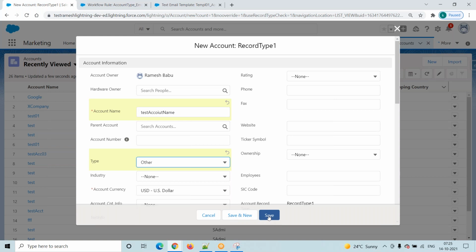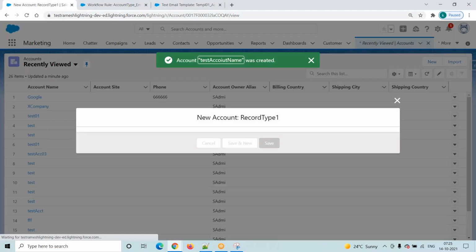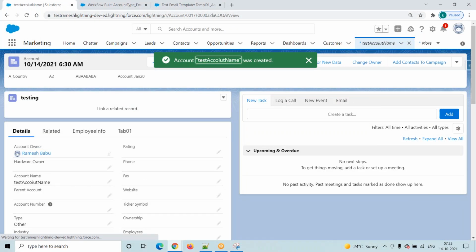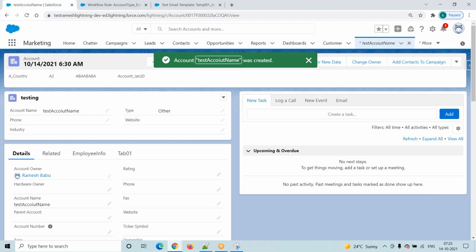When I click on the Save button, what will the system do? The system only will check whether any workflow rules are there. I did not make any setup to fire the workflow when creating a record. We did not perform any setup for that. The system automatically checks.